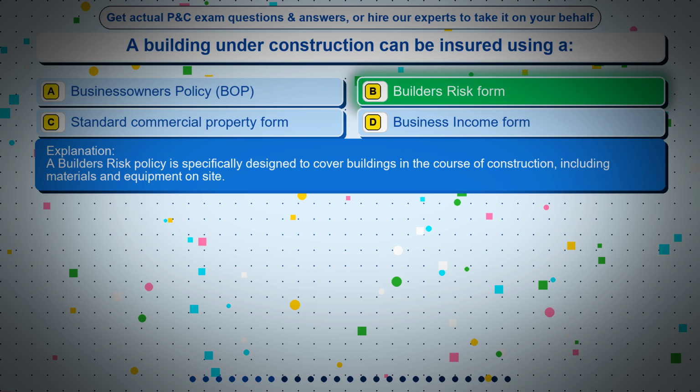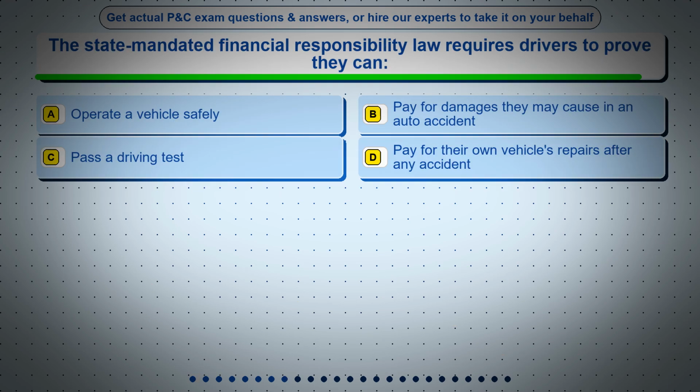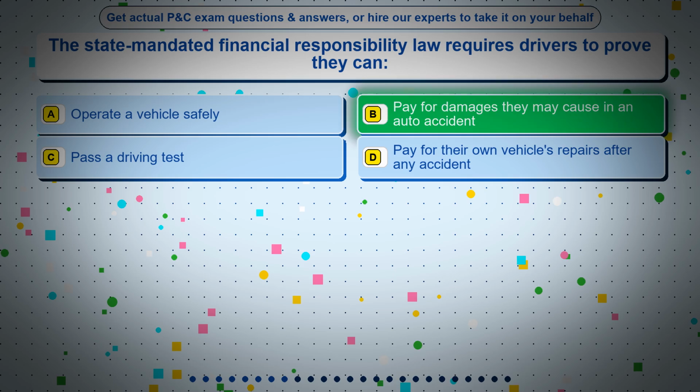Question 8. The state-mandated financial responsibility law requires drivers to prove they can: Option A, operate a vehicle safely. Option B, pay for damages they may cause in an auto accident. Option C, pass a driving test. Option D, pay for their own vehicle's repairs after any accident. The correct answer is option B, pay for damages they may cause in an auto accident.